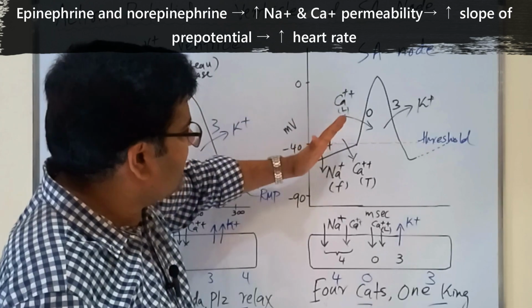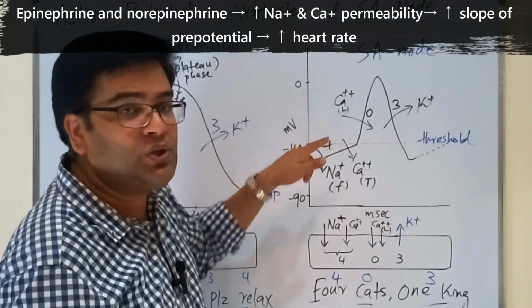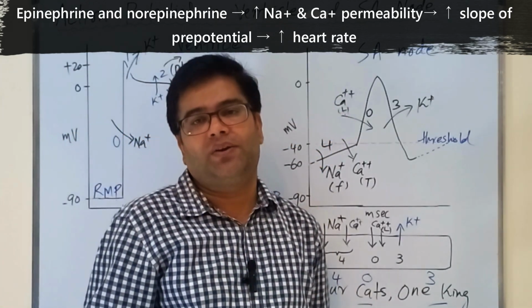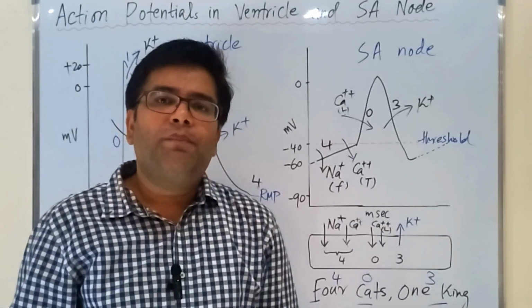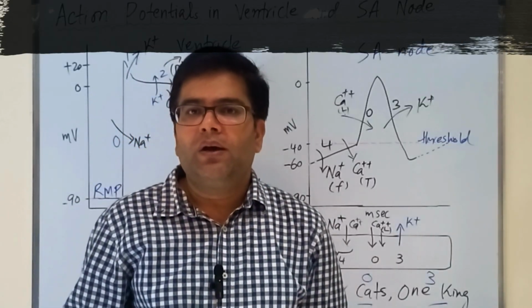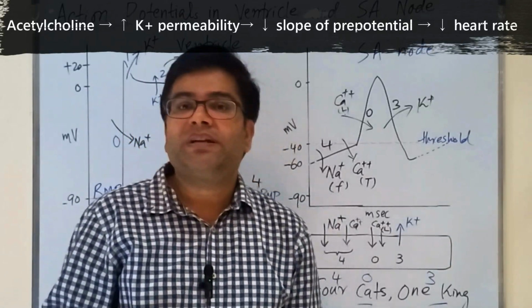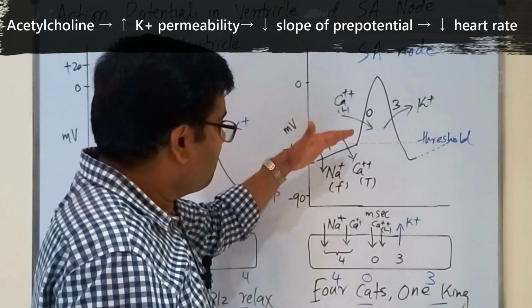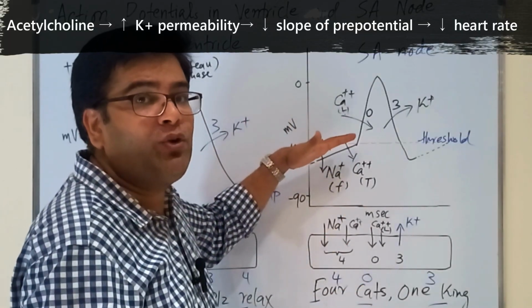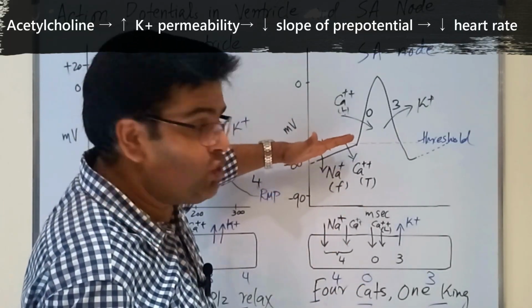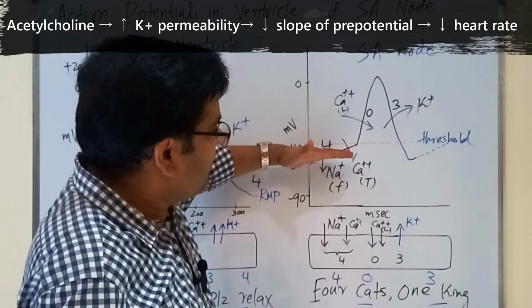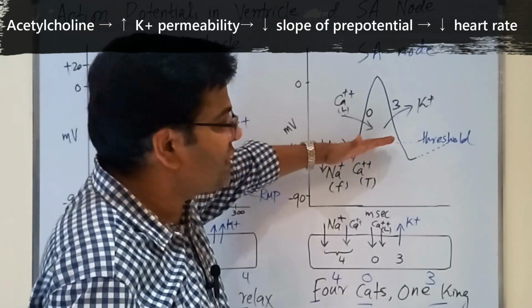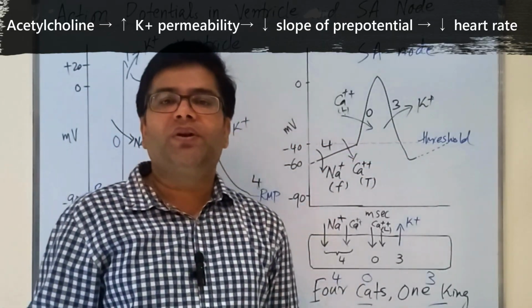Because the slope increases, it takes less time to reach the threshold value, and hence the heart rate is increased. In case of the parasympathetic nervous system, the neurotransmitter acetylcholine makes the membrane more permeable to potassium. So the slope of the pre-potential decreases, and it takes more time to reach the threshold, and hence the heart rate will be decreased.